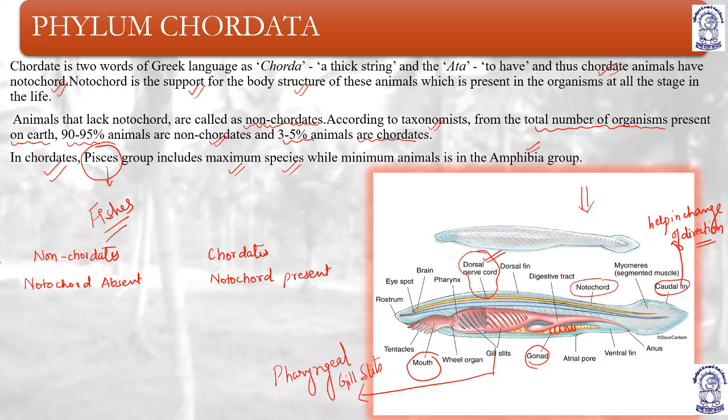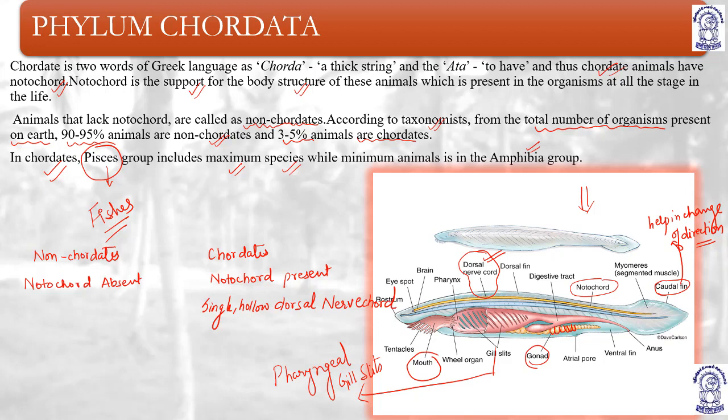So in case of chordates, you can write single hollow dorsal nerve cord.